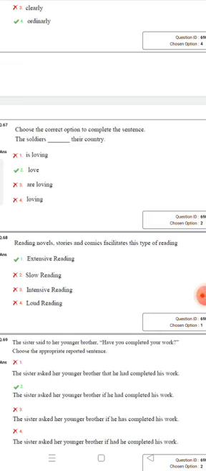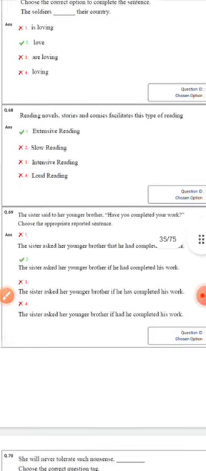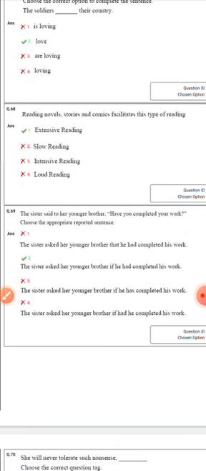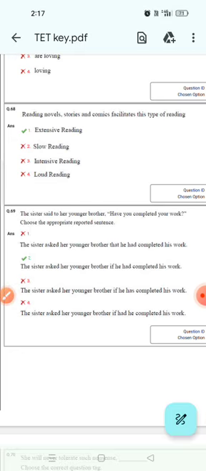Next comes the 68th. Reading novels, stories and comics facilitates this type of reading, which comes under extensive reading. We have reading types in the methodology section. In that, extensive reading covers comics, novels and stories. This type of reading we can call pleasure reading, also extensive reading.